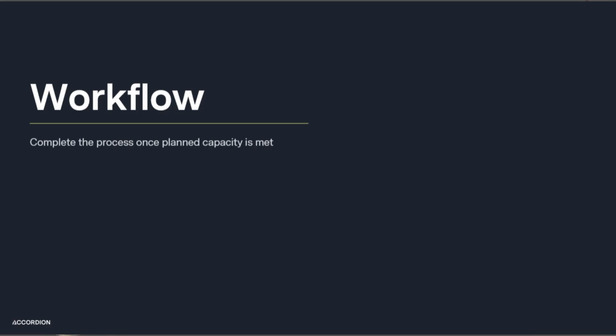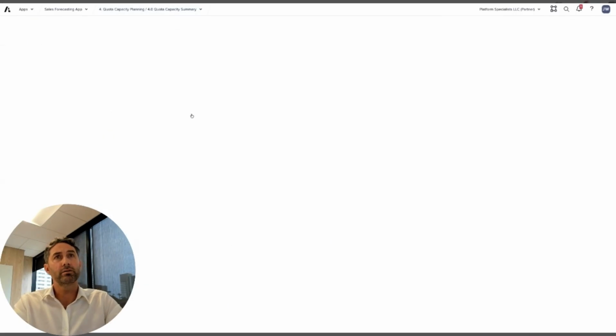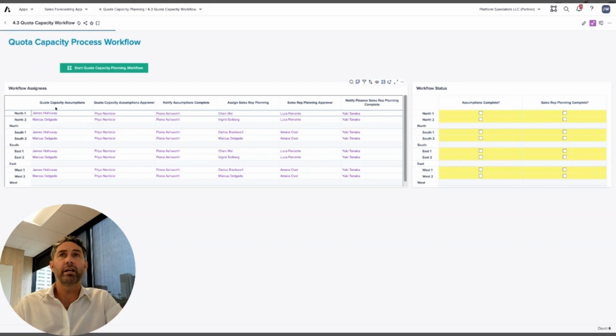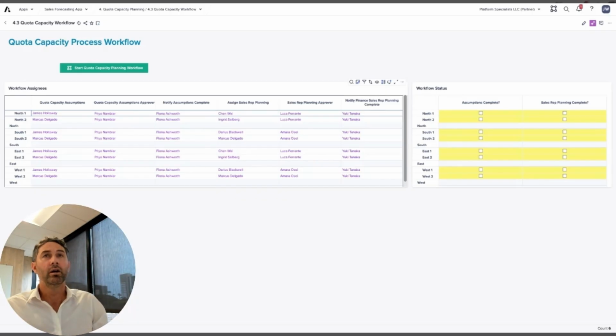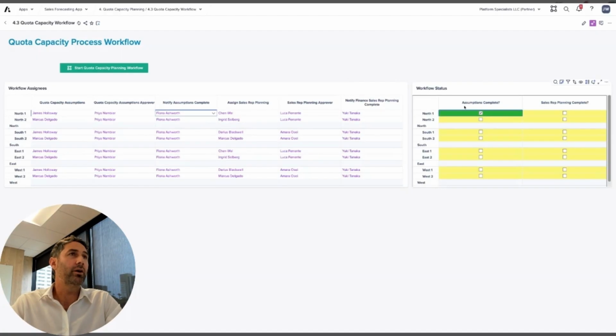We can also leverage workflow to help facilitate this process each forecast cycle. So if I go to my quota capacity process workflow, here I'm basically assigning by territory different planners or approvers for each step of the process, and basically we can go through and send emails, require approvals for each step of that process. So as that process is completed, this would be updated automatically.